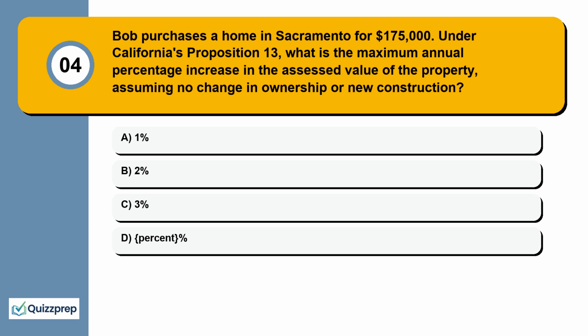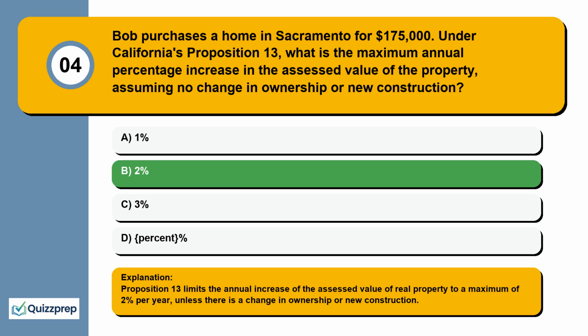Question 4. Bob purchases a home in Sacramento for $175,000. Under California's Proposition 13, what is the maximum annual percentage increase in the assessed value of the property, assuming no change in ownership or new construction? 1%, 2%, 3%, 5%. Proposition 13 limits the annual increase of the assessed value of real property to a maximum of 2% per year, unless there is a change in ownership or new construction.